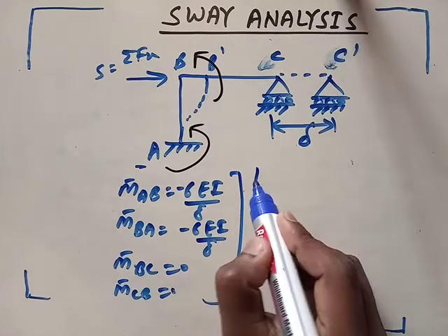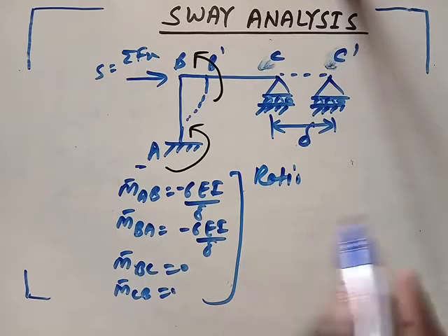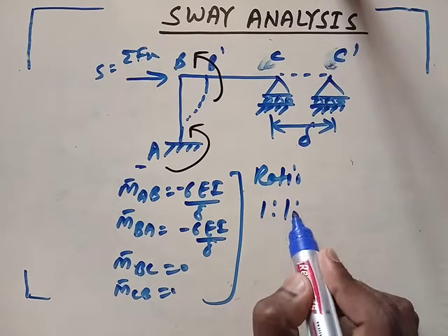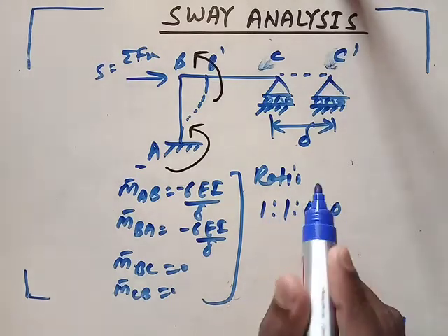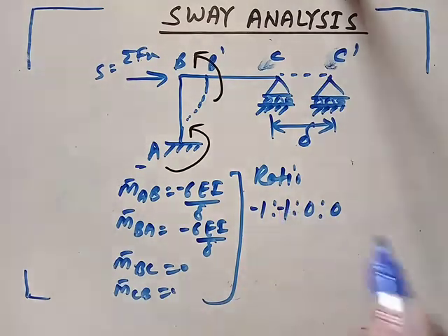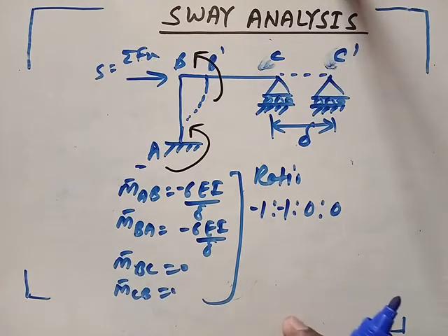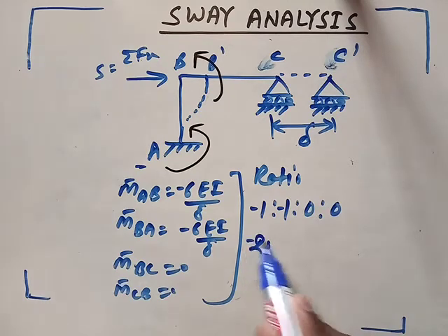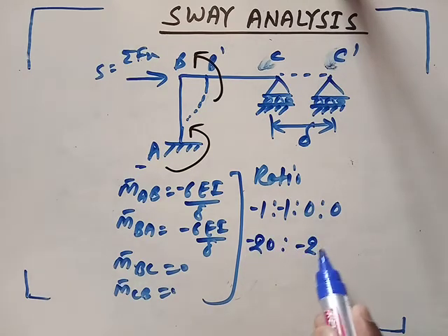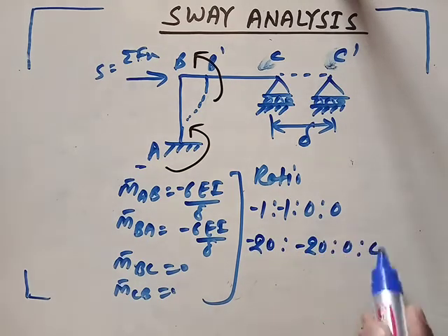So what is the ratio? The ratio is 1 is to 1 is to 0 is to 0. We can also say minus 1 is to minus 1, 0 is to 0. So we can assume any value in this ratio. Suppose I am assuming minus 20, minus 20, 0, 0.